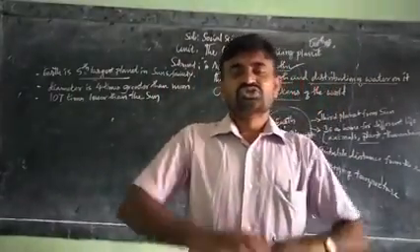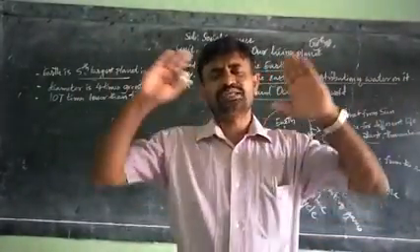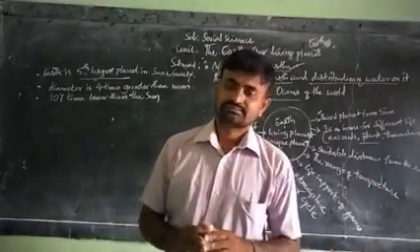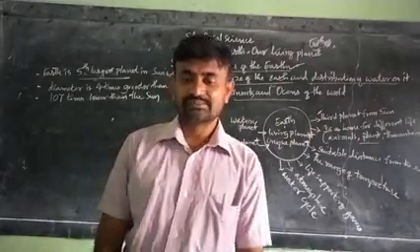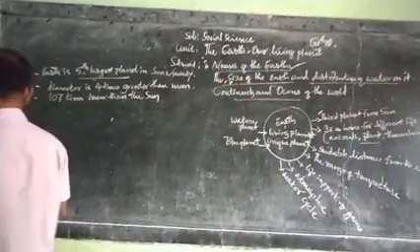Yes. So dear students, the total geographical area of the Earth is 510 million square kilometers.